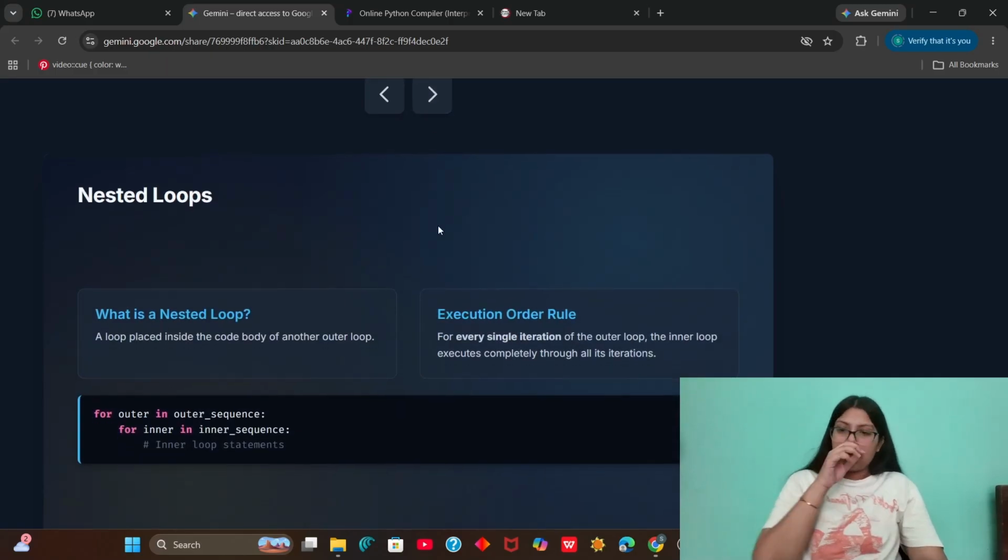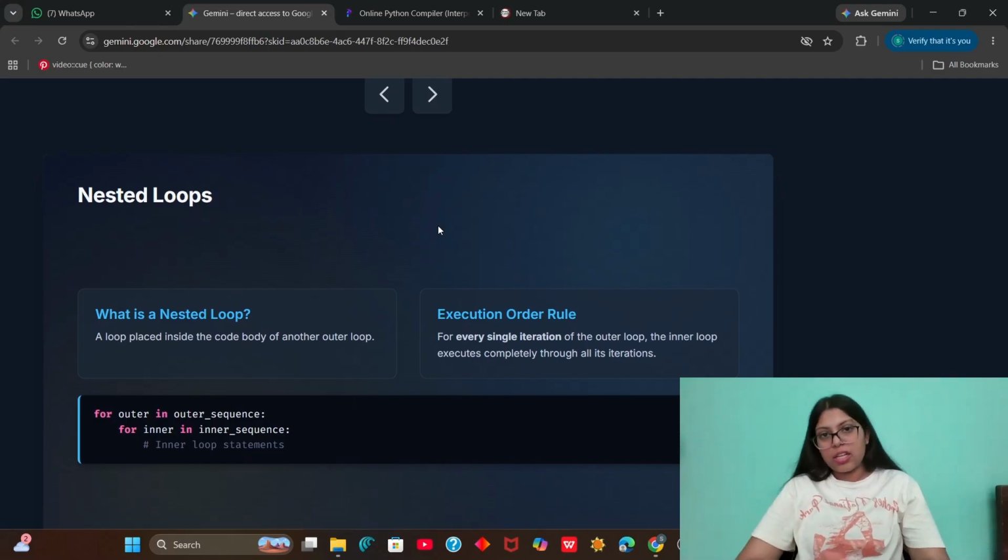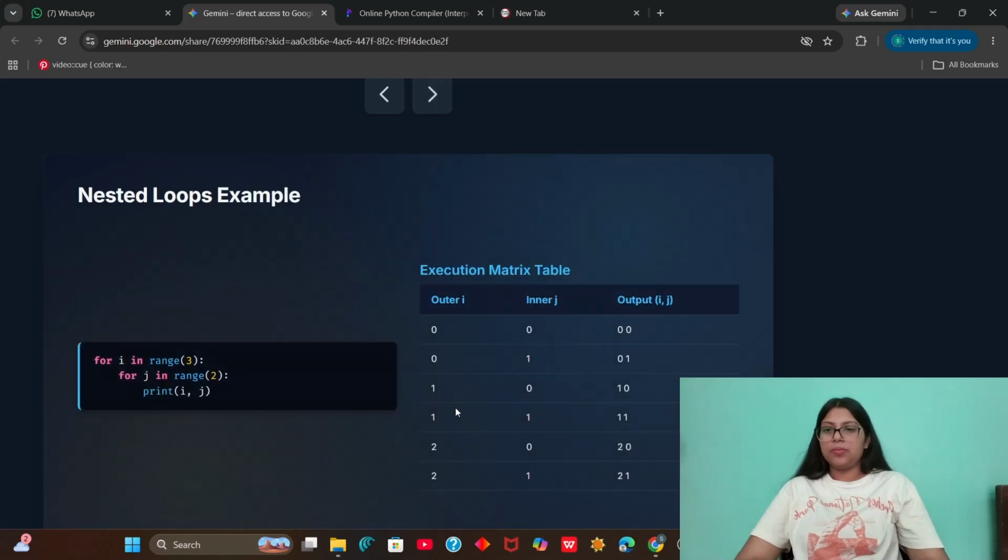Now is the nested loop. Just as we learned about the nested if condition, we have this nested loop condition, where a loop is placed inside the code body of another outer loop. So there is an outer loop which is working, and then inside it there is another loop. For each iteration of the outer loop, the inner loop is executing. So the execution order rule here is that for every single iteration of the outer loop, the inner loop executes completely through all its iterations.